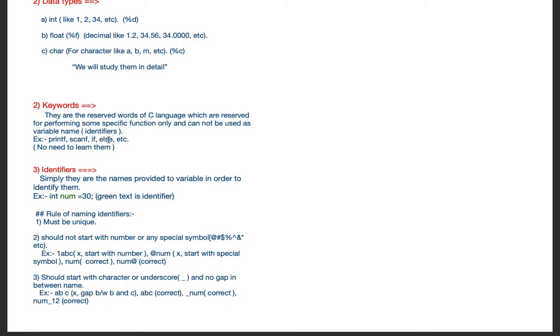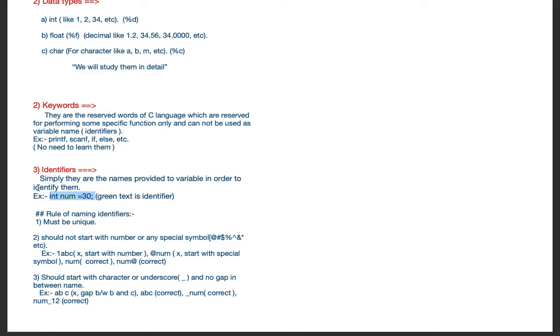Now identifiers, as the name makes clear, identify something. Let us take an example here: int num = 30. What if I write int a = 30? Can you tell me what this 30 is?